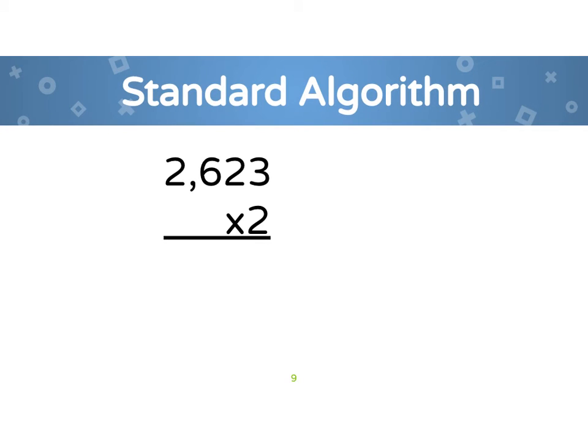Okay, here, let's do standard algorithm. Okay, so the same thing that happened on my place value chart. I had 12 in my hundreds. I had to regroup, put 1 over into my thousands. 2 times 2,000 is 4,000, plus 1 more thousand would be 5,000.